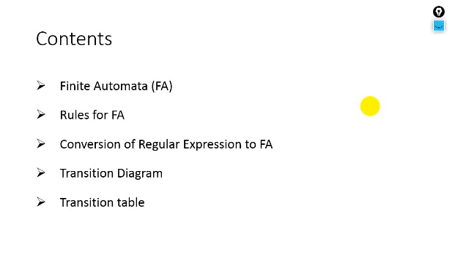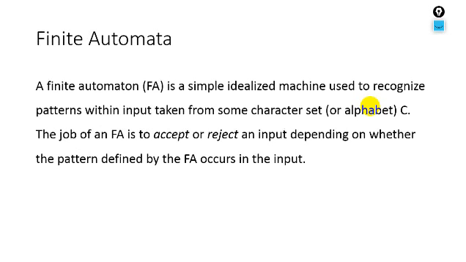Okay, so first of all, let me start. What is finite automata? A finite automata is a simple idealized machine used to recognize patterns within input taken from some character set or alphabet. The job of a finite automata is to accept or reject an input depending on whether the pattern defined by the finite automata occurs in the input or not.